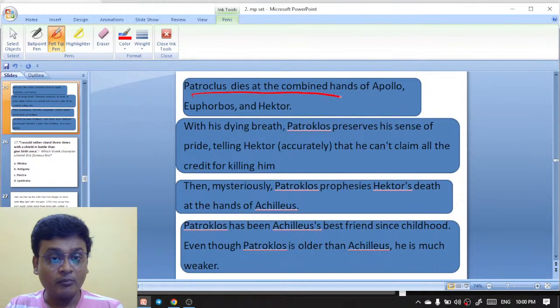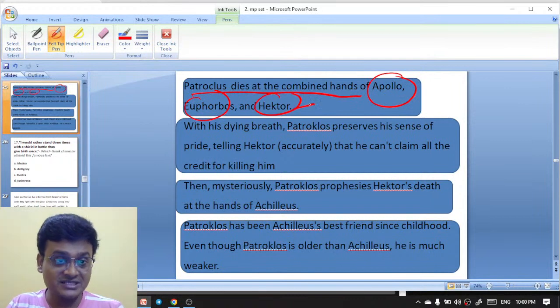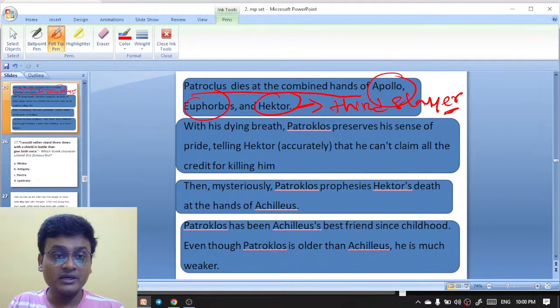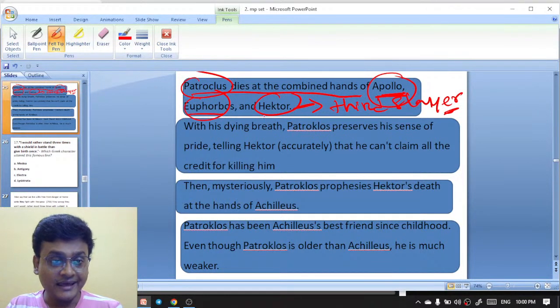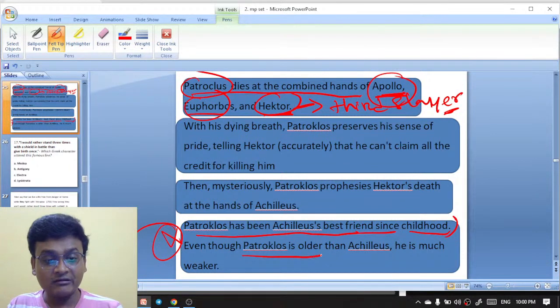Patroclus died at the combined hands of Apollo, Euphorbus, and Hector. That's why Hector is the third slayer. Patroclus was actually killed by three people: Apollo, then Euphorbus, and Hector. And Patroclus has been Achilles' best friend since childhood. Even though Patroclus is older than Achilles, he is much weaker.